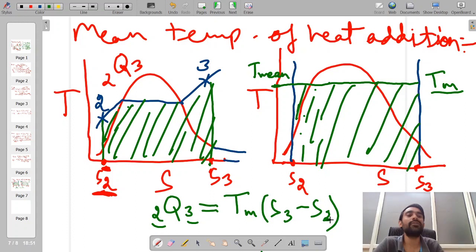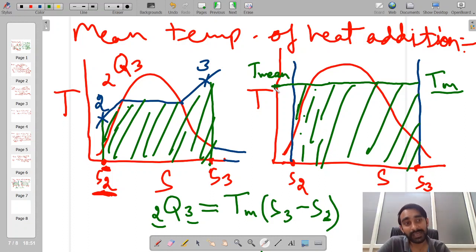In this new process, drawn with the same terminal points and a constant temperature line resulting in the same heat transfer as the actual cycle, the heat addition becomes identical to an isothermal heat addition.